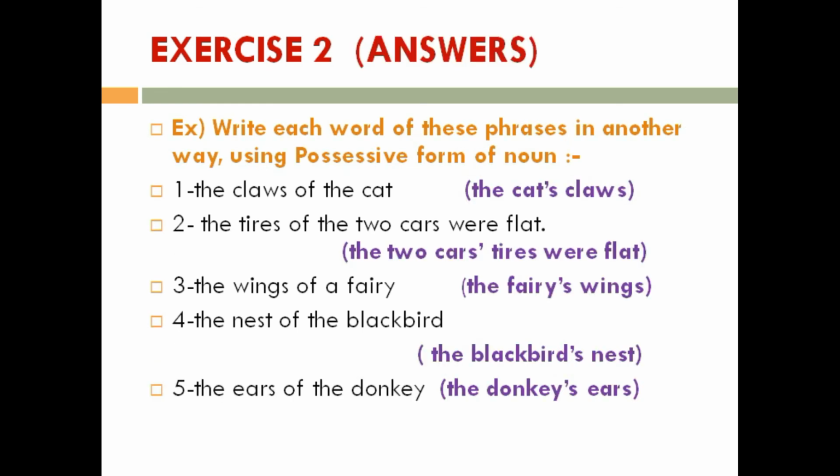Yes, let's see the answers. The claws of the cat, answer is the cat's claws. Number 2, the tires of 2 cars were flat. Answer, the 2 cars' tires were flat. The wings of a fairy, the fairy's wings. Number 4, the nest of the blackbird, the blackbird's nest. Number 5, the ears of the donkey, the donkey's ears.